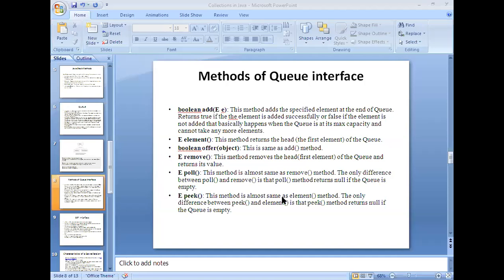Now here you are supposed to observe poll and peek. Peek anyway we have discussed in the last class. Poll means this method is everything the same as remove. Only the difference is it returns a null value if there is no element present in the list. List in the sense here the list is queue. Right? Okay.